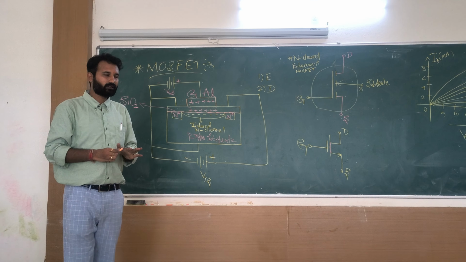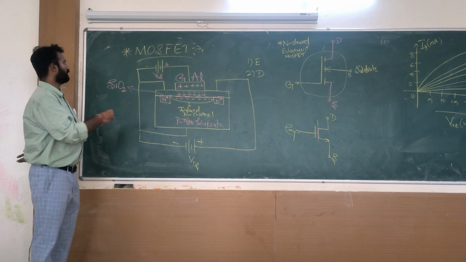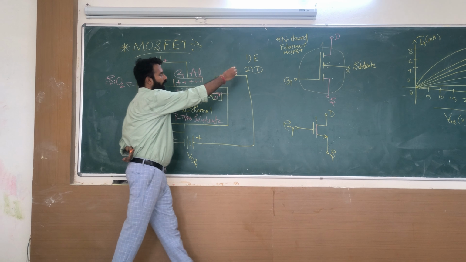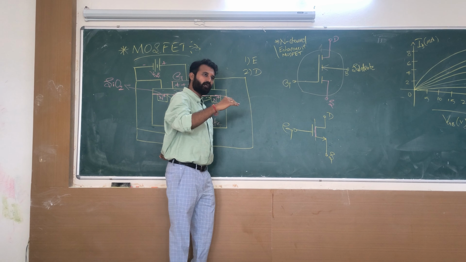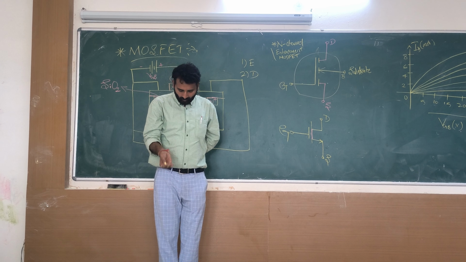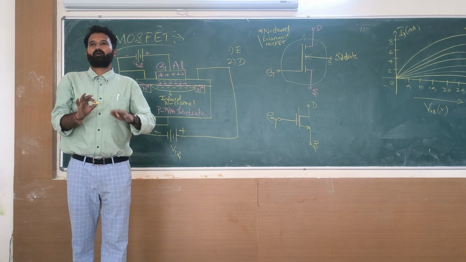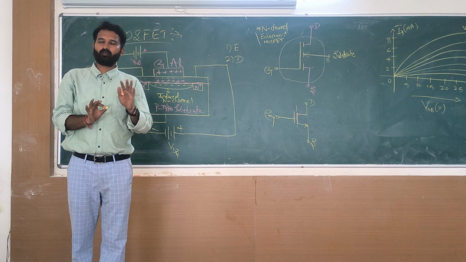Understandable? Now, in enhancement we have N channel enhancement MOSFET and P channel enhancement MOSFET. For your syllabus, we are having only N channel enhancement MOSFET. Don't bother about P. You are not studying about P channel.